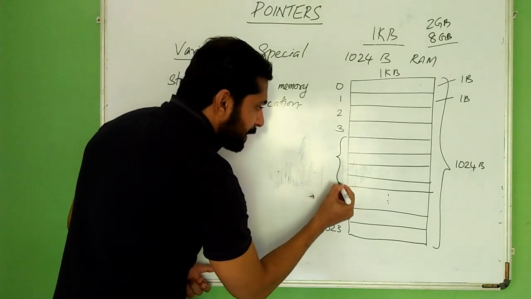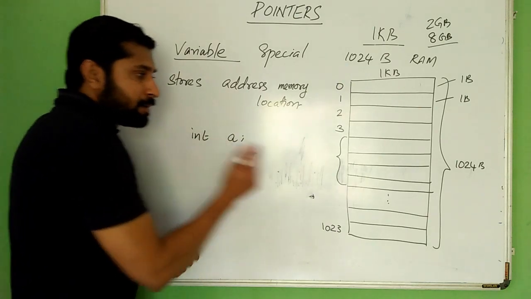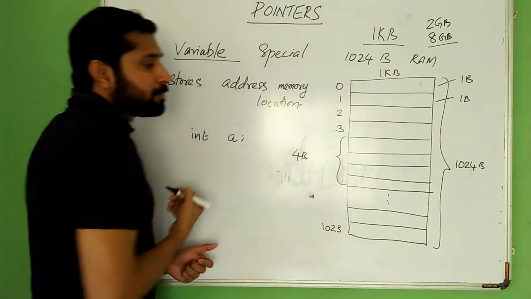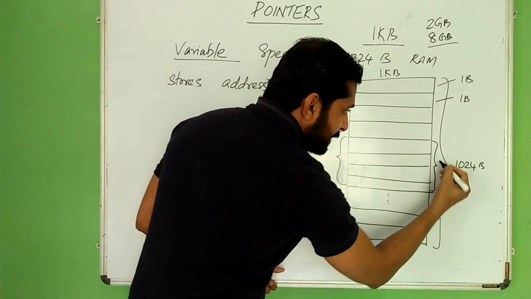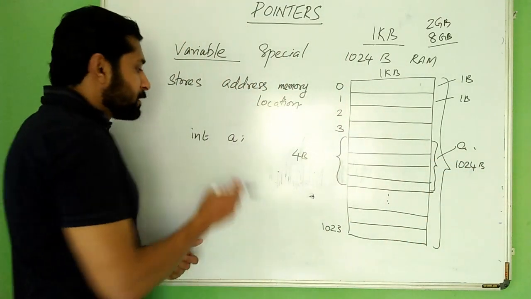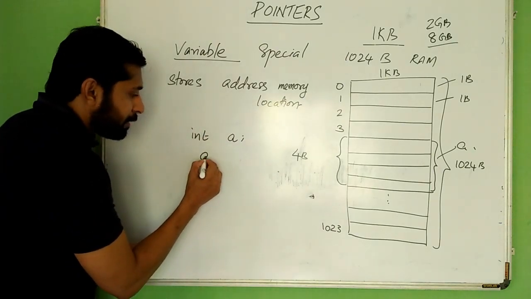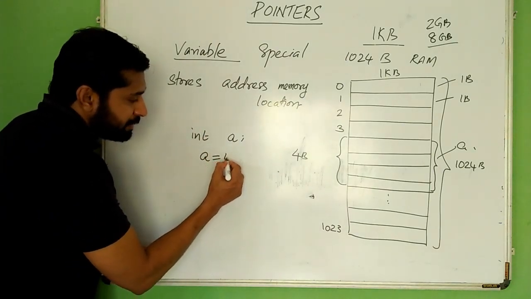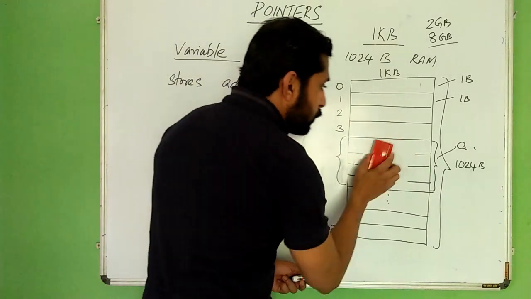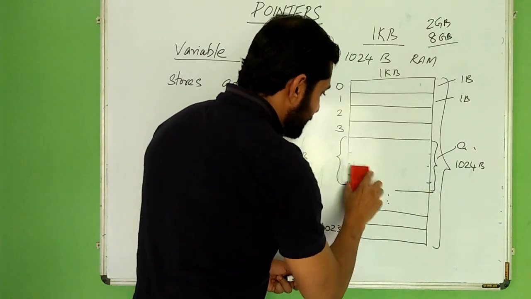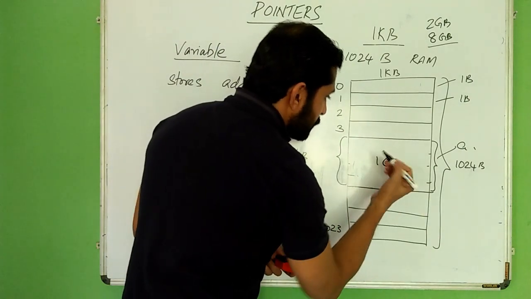In the case of the GCC compiler, since it is an integer, a uses 4 bytes, and these 4 bytes are named as a. So the name of the variable is a. Now suppose we assign 10 to a, a equals 10. The 4 bytes are used to store this number.